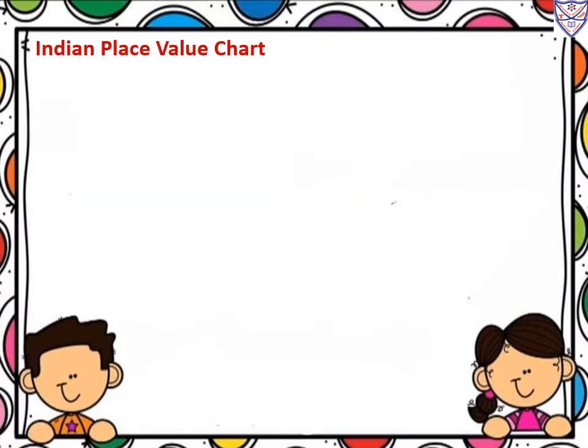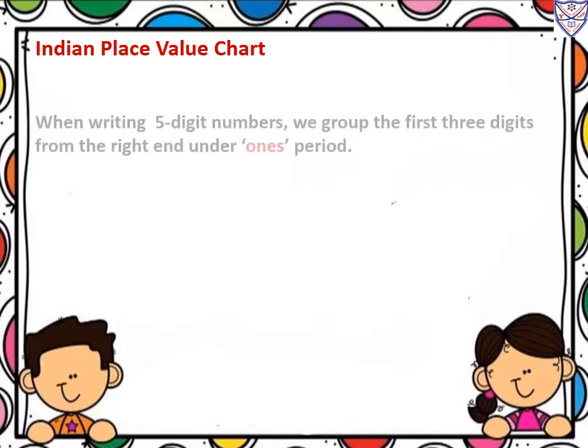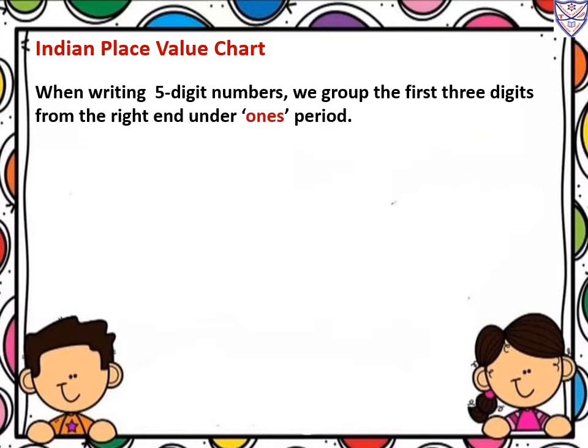Now our second topic is the Indian place value chart. When writing a 5 digit number, we group the first 3 digits from the right end under the ones period. For example, we took the 5 digit number 45,632. We consider these 3 digits, the ones, tens and hundreds places, as the ones period, and the thousands place and ten thousands place we group as the thousands period.